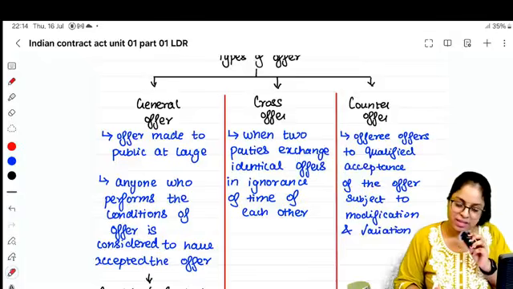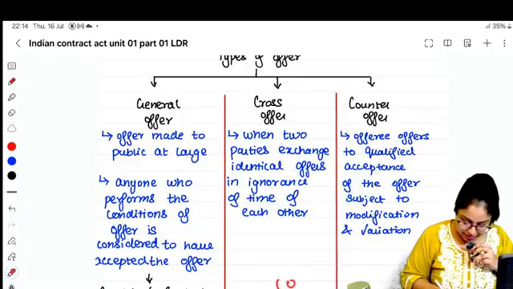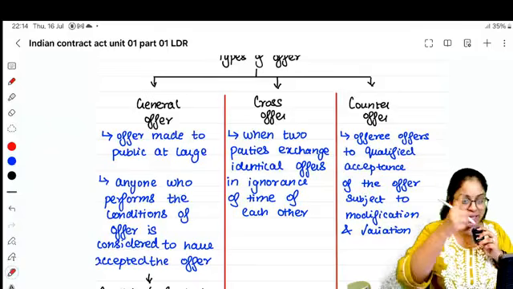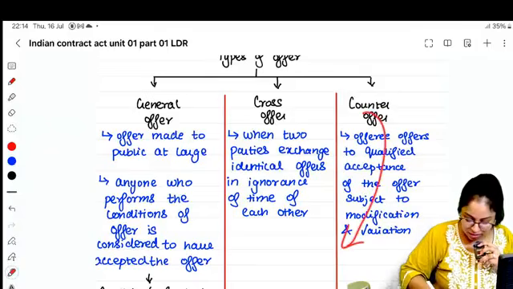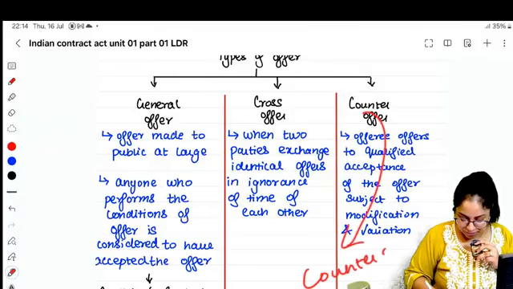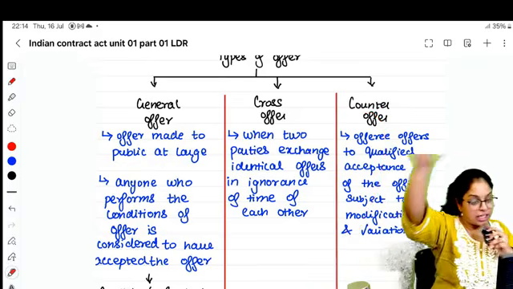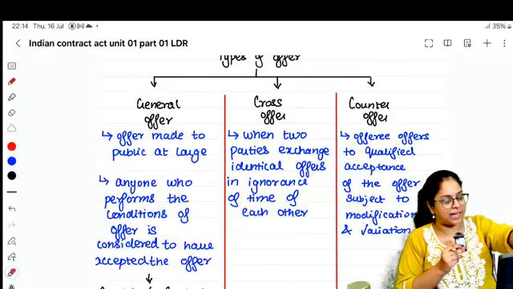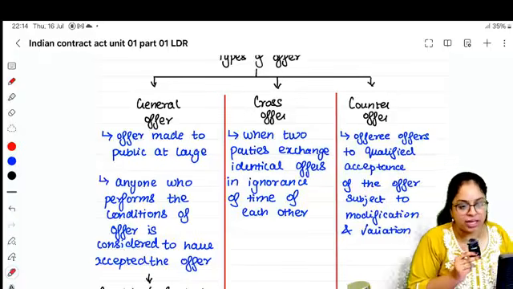Here Arjun has given acceptance, but his acceptance is conditional. Whenever your acceptance is conditional, it becomes a counter offer. Now the 10 lakh offer I gave has lapsed. Now Arjun is giving me an offer: I am ready to buy the car for 8 lakhs. Are you willing to sell?